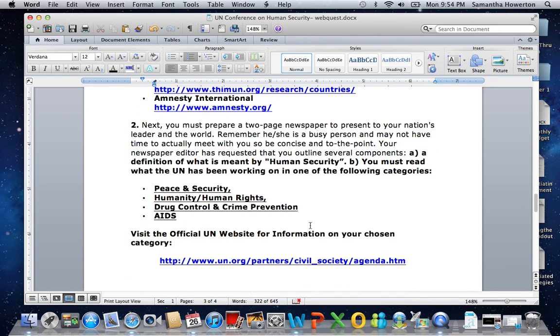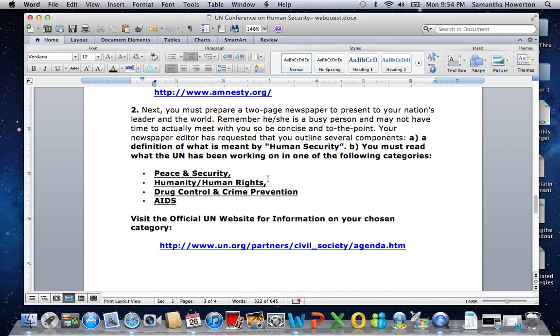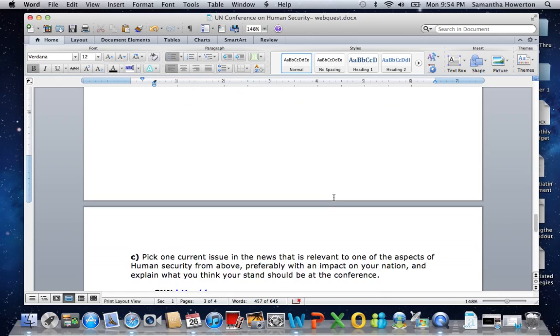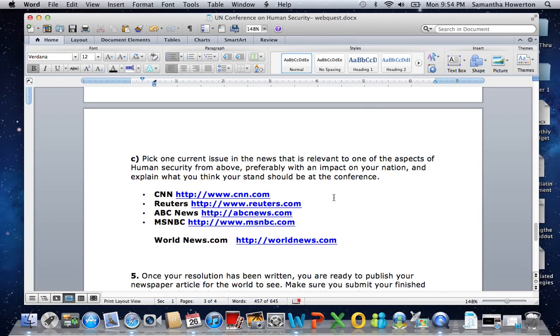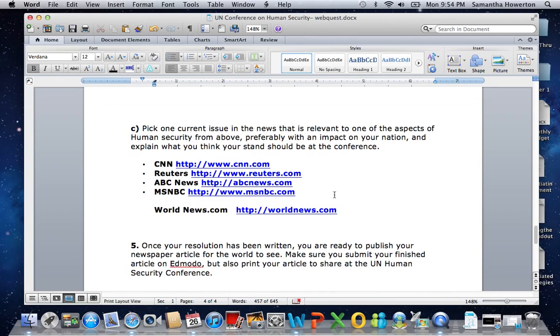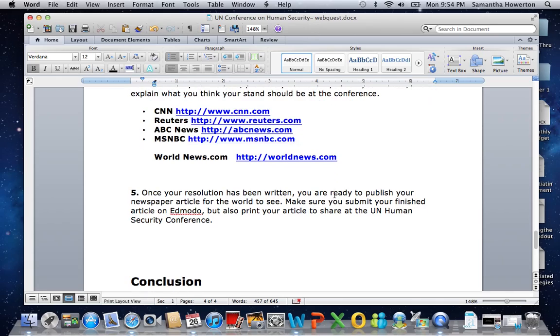Okay, let's go back to those directions. So as you go down, you want to make sure that you pay special attention to those numbers to make sure that you have each one of those components. Now if you go down to the very, very bottom, number 5 says, once your resolution has been written, which is your newspaper article, you are ready to publish your article for the world to see.